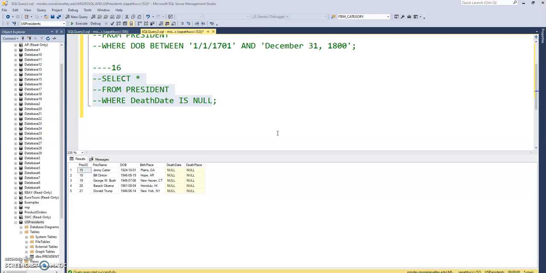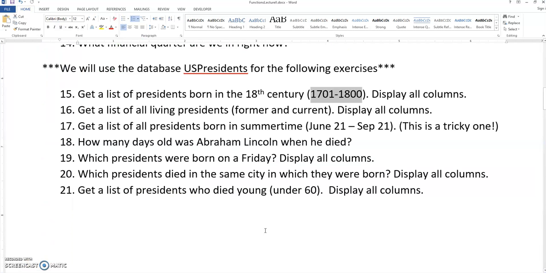Okay, now number 17, we're just going to do for fun. It is very tricky. And disclaimer here, I did not come up with this solution on my own. I don't remember how I found it, maybe online, maybe a student came up with it, but it says get a list of all presidents born in summertime. This would be between June 21st and September 21st.